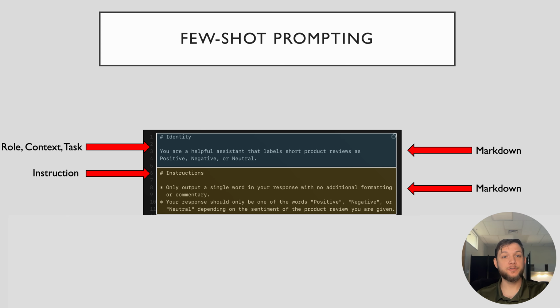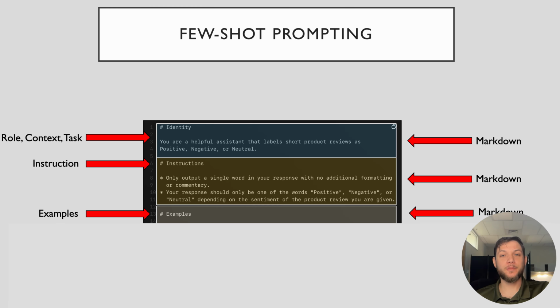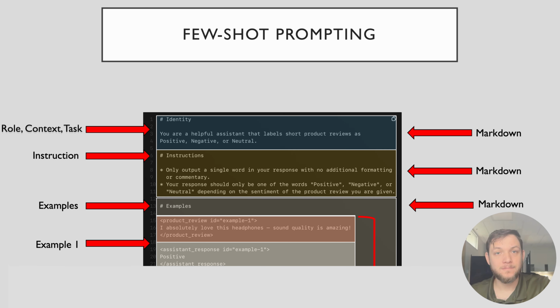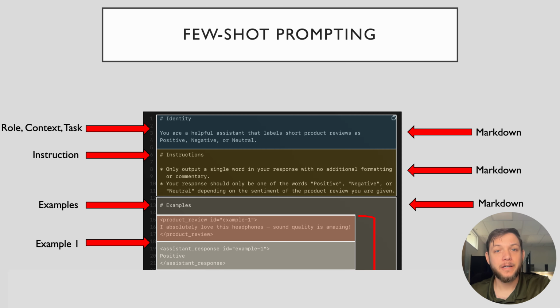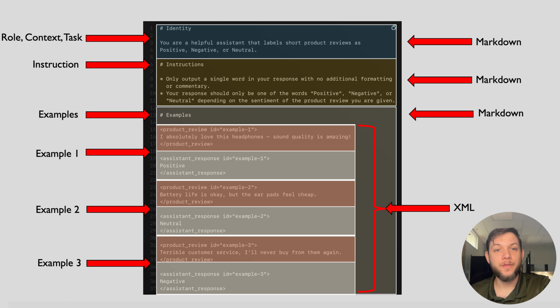Then, we provide a section using Markdown for instruction. The instruction section imposes further constraints, biasing the output to better adhere to our desired format. Now, we can start providing examples for our model to better understand how to respond. We will denote this with Markdown. Here, we give the first single-shot example using XML tags. Then finally, we include multiple input-output relationships to complete our few-shot prompting example.